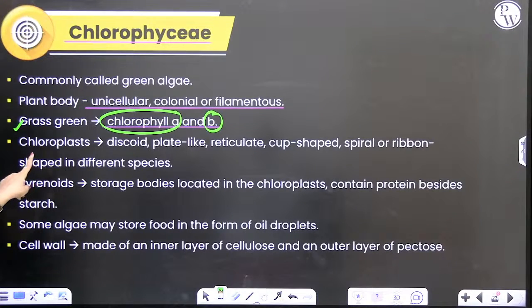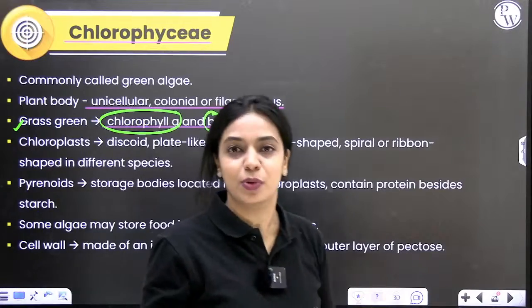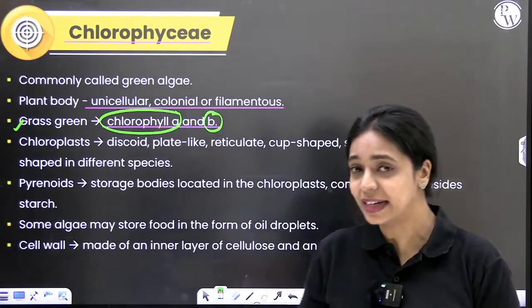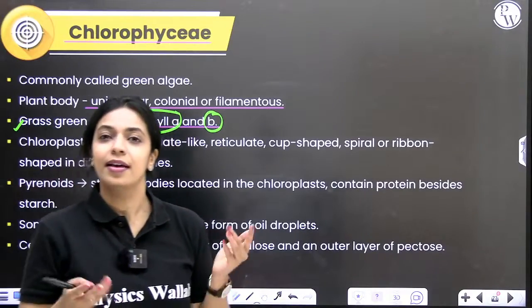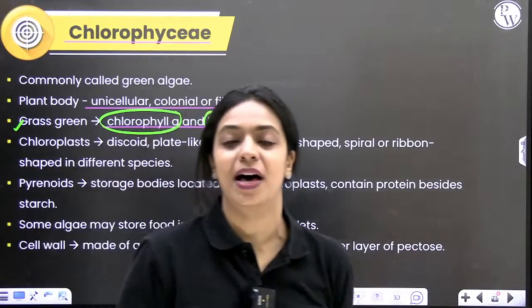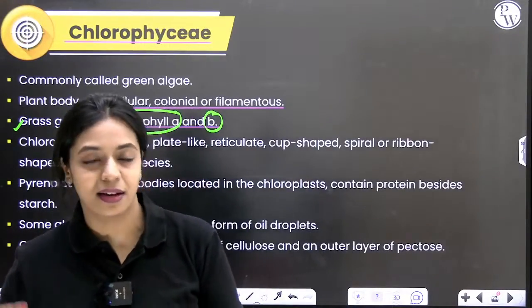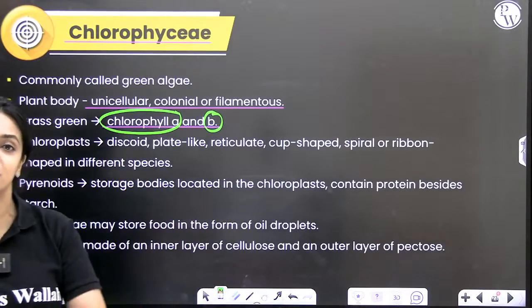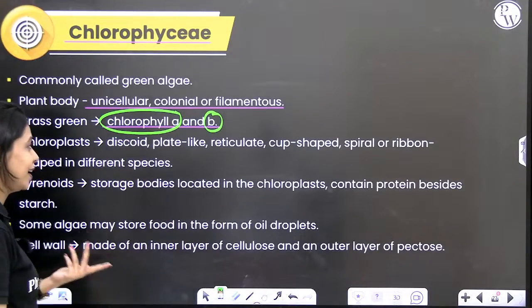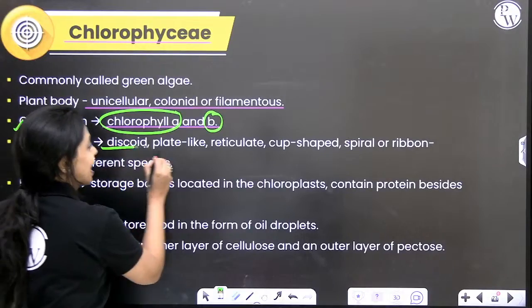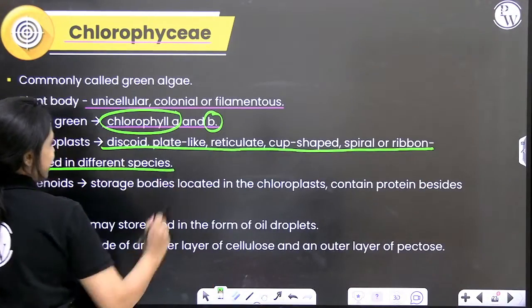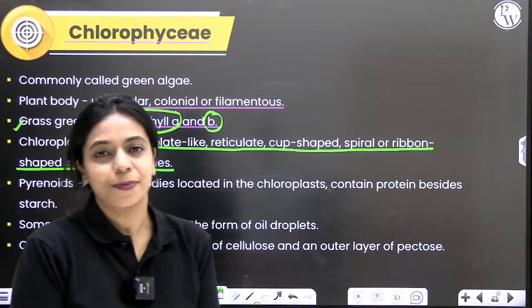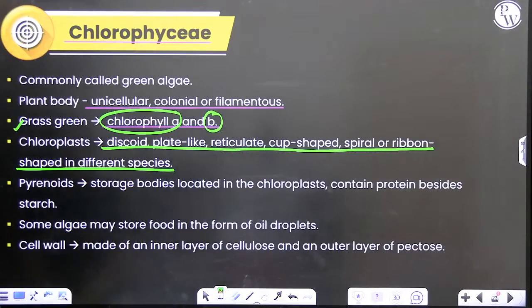If it has pigments, obviously, if it is eukaryotic, then the pigments will be located in the chloroplast itself, right? So this will possess chloroplast, and the chloroplast shape will also vary. In Chlamydomonas, we have seen cup-shaped chloroplast. In Spirogyra, we have seen spiral chloroplast. So from one species to another, the shape of the chloroplast also can vary. It could be disc-like, plate-like, reticulate, cup-shaped, spiral, ribbon-shaped, so many different types.